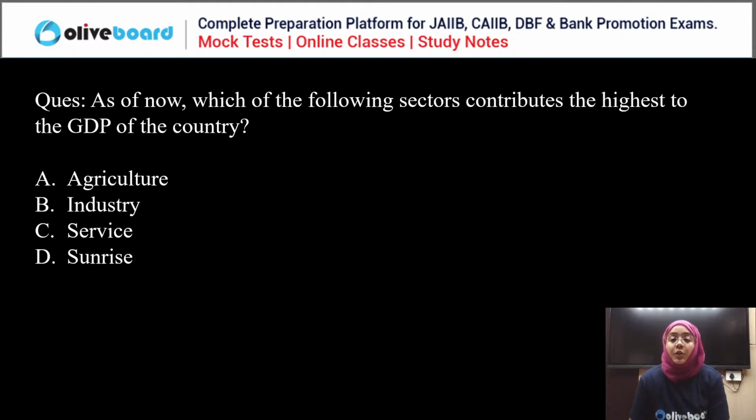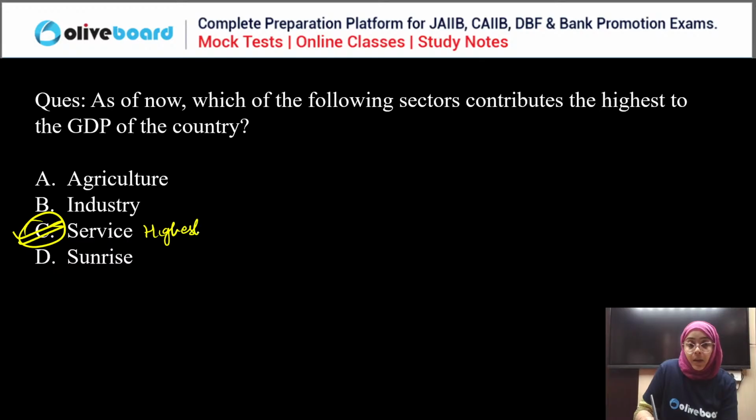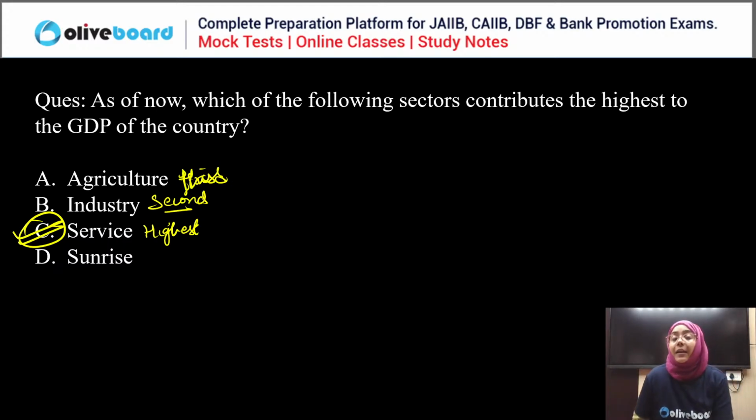Okay, so which of the following sectors contributes highest to the GDP of the country? I have told you the service sector contributes highest to the GDP. C is the correct answer. Then in second number, it is the industrial sector, and in third number is the agriculture sector.